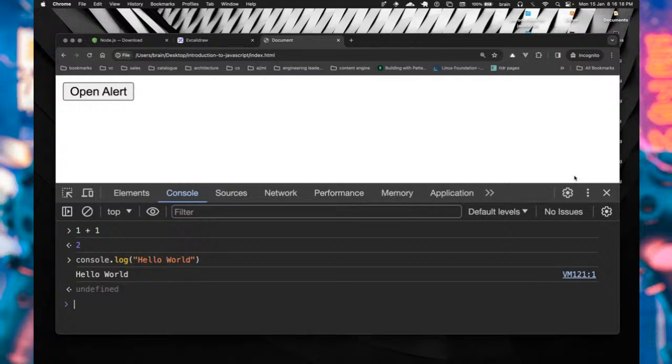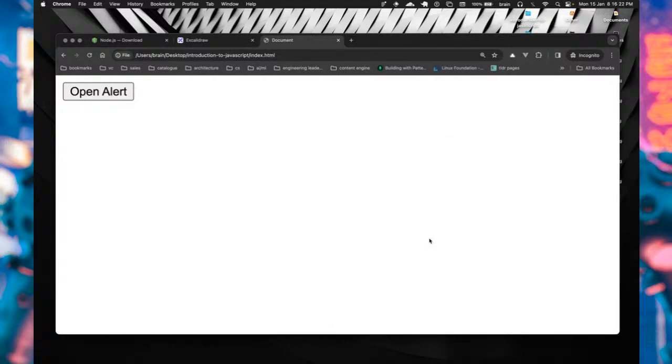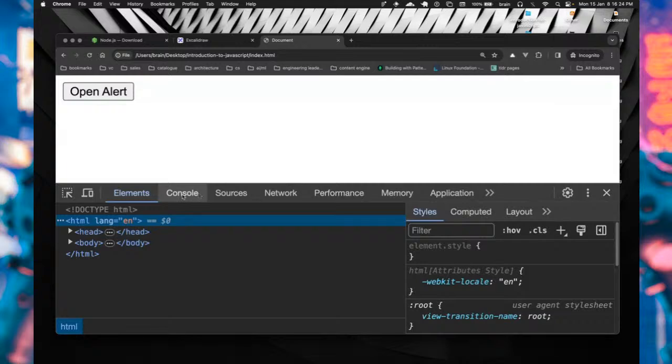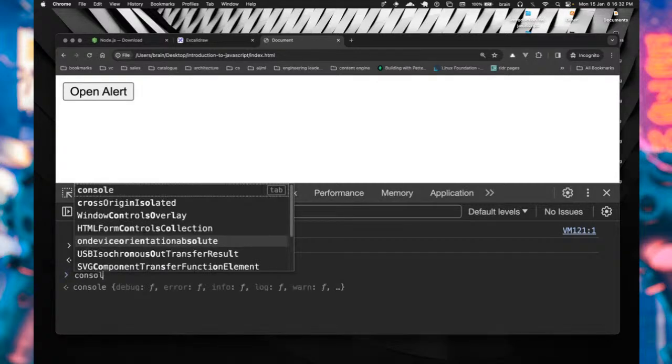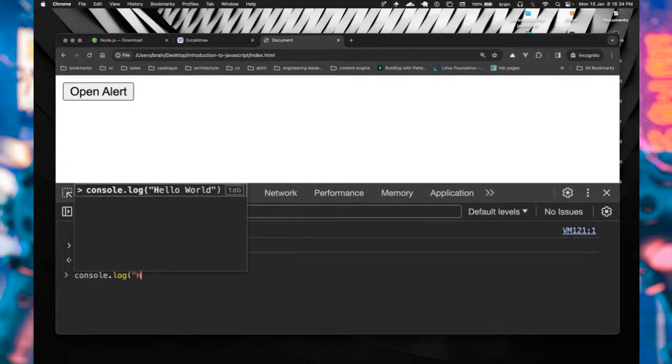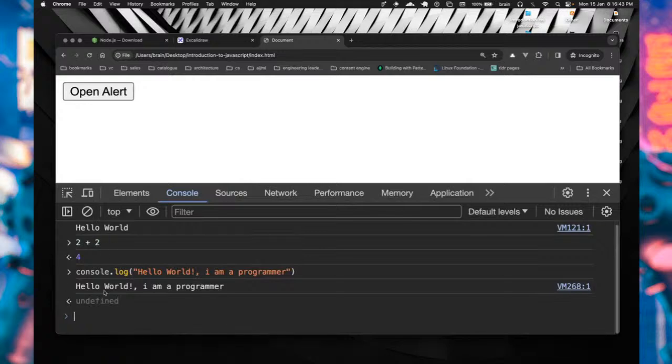Let me do that again. So simply right click, click on inspect, click on console, and then you can start writing some basic code, 2 plus 2, giving us 4. You can say console.log, and we have hello world, I am a programmer. All right, so you have that printed instantly. Hello world, I am a programmer.